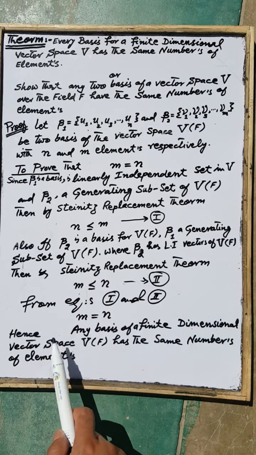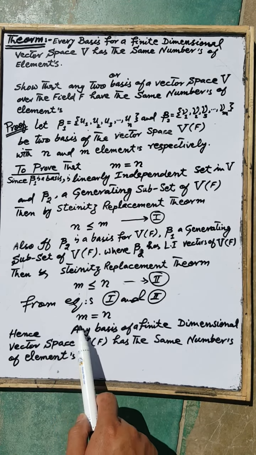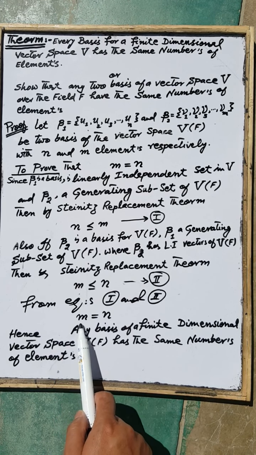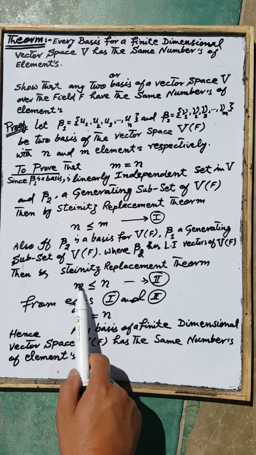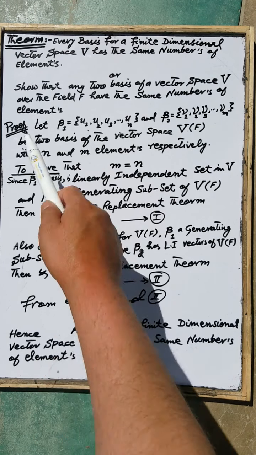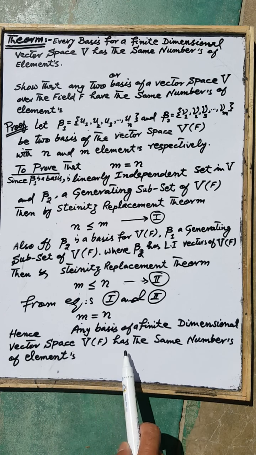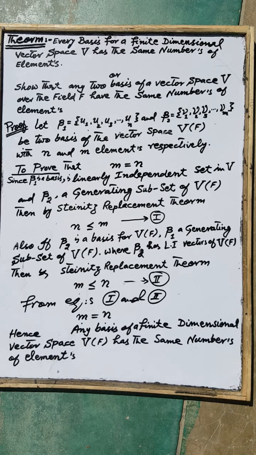Therefore, from equations first and second, we conclude that the number of elements in beta 1 is equal to the number of elements in beta 2. Hence, we conclude that any basis of a finite dimensional vector space V has the same number of elements in the vector space V over the field F.